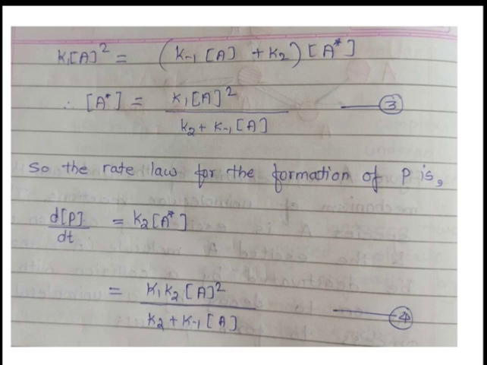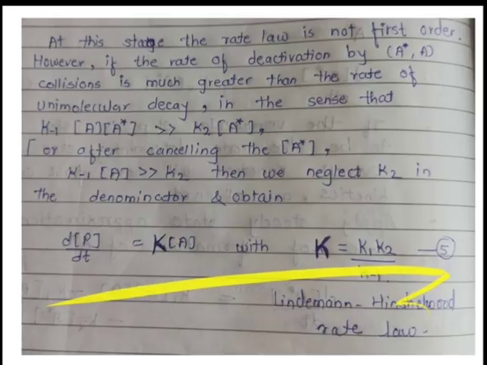We will get K1, K2 into concentration of A square divided by K2 plus K minus 1 into concentration of A. This is the rate of formation of a product with respect to change in time. I have just kept the A star value instead of this. So this is our equation number 4.